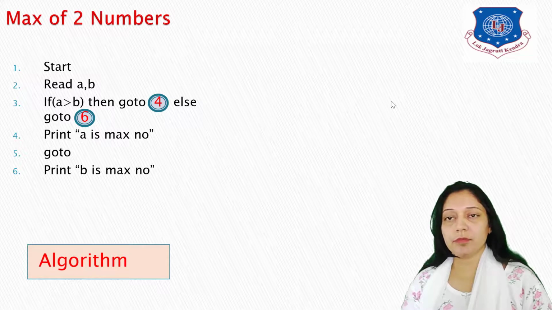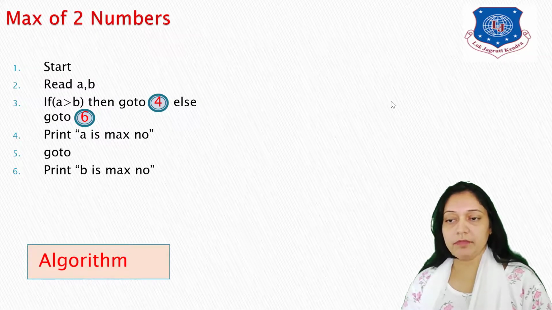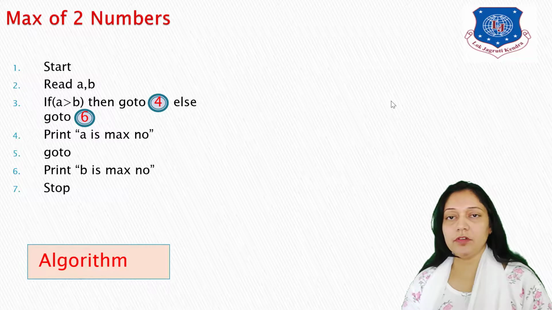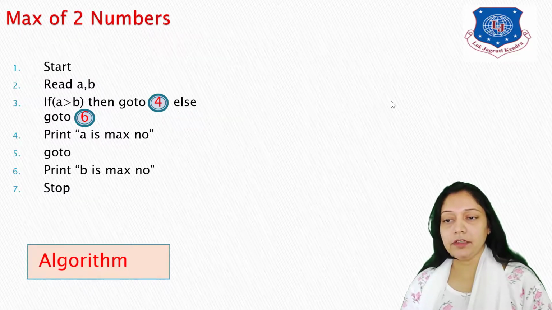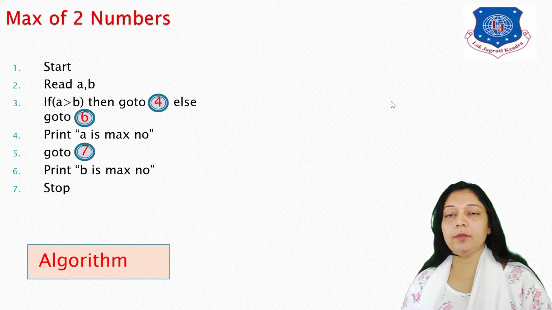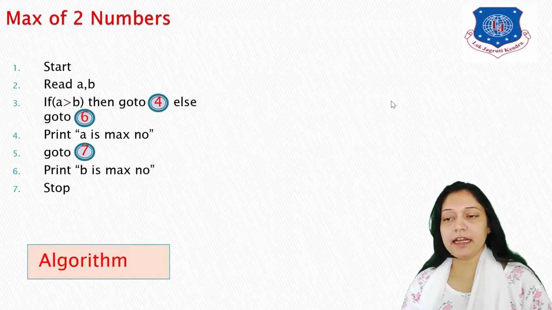So what is my 6th point? Print b is maximum number. And now I want to stop my algorithm. So I'll use stop as the last statement of my algorithm. Now this point number 7, do not forget to write in point number 5. It is print a is maximum number, and after that go to 7. What is 7? It is stop.